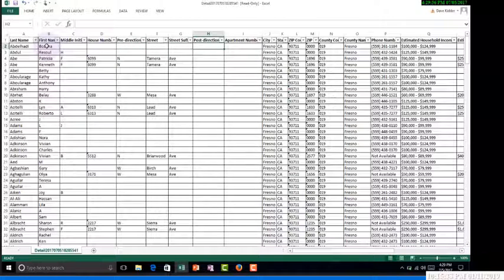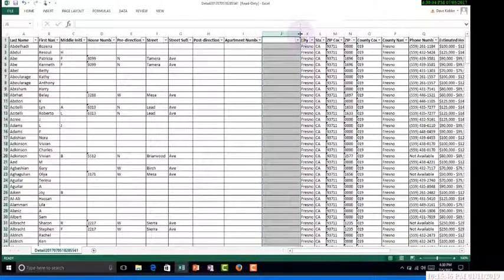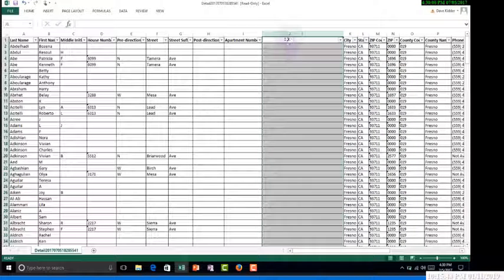I'm going to come over to this column, right click, and insert a column here so I can have a blank column to work in. And I'm going to write a formula that's going to combine the first name and the last name, put a space in there, and give it in a format that I can use if I do want to do labels, or if I just find it more convenient to put the names together.